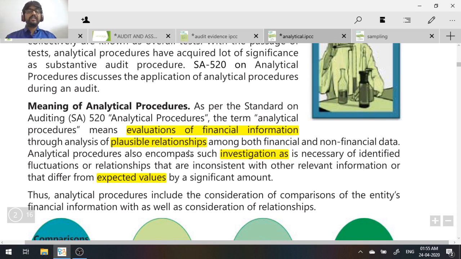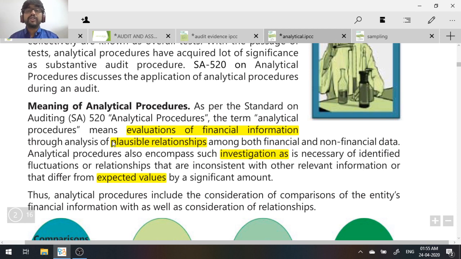There's a definition given here, please learn it. Analytical procedure means evaluation of financial information through analysis of plausible relationships among both financial and non-financial data. Analytical procedures also encompass such investigation as is necessary of identified fluctuations or relationships that are inconsistent with other relevant information or differ from the expected values by a significant amount.